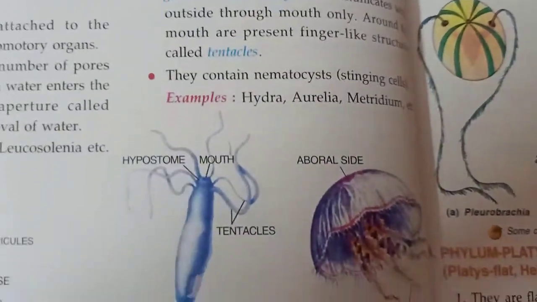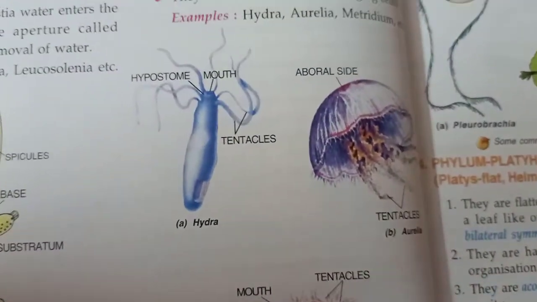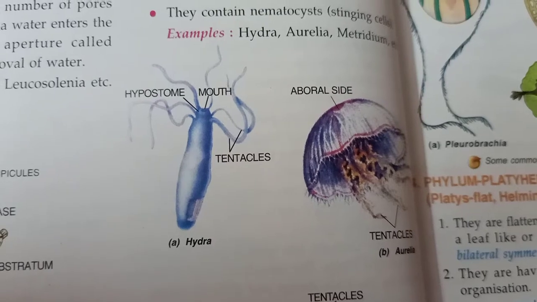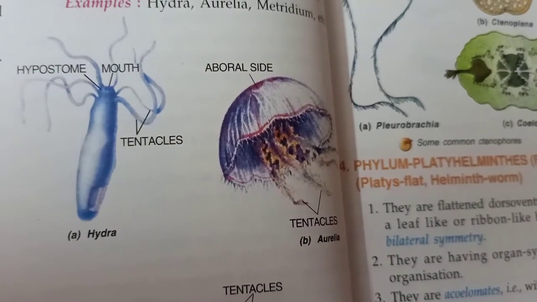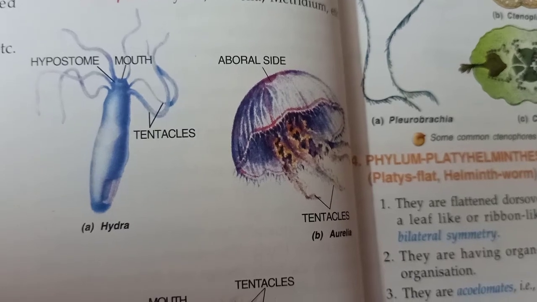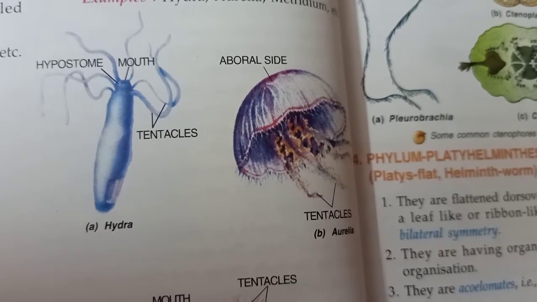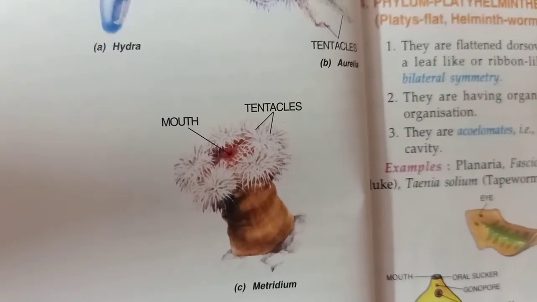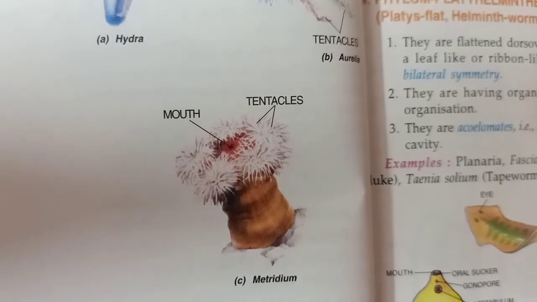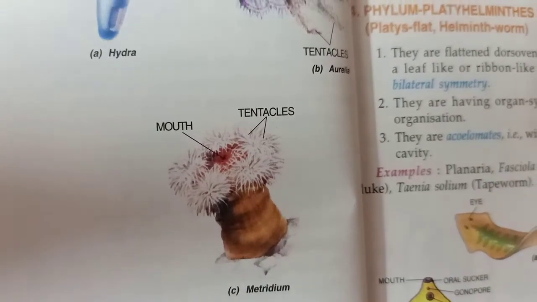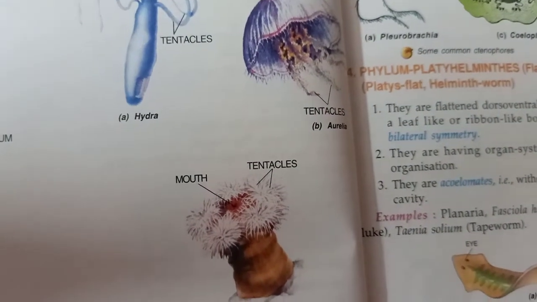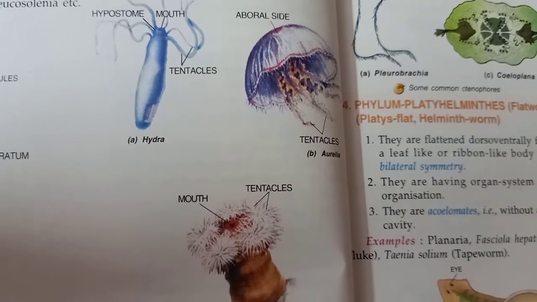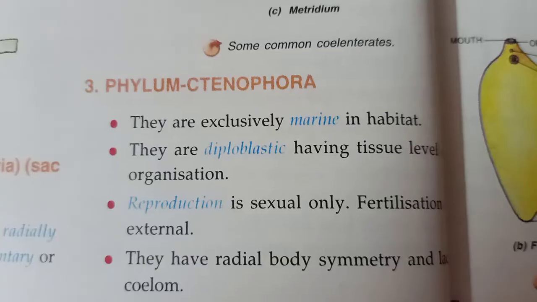Now we can see the picture of Hydra. You can easily see their mouth, and near the mouth there are tentacles present. Then the other example is Aurelia. You can see easily the tentacles. Then the other example is Metridium. In this also you can see the mouth in the center, and the tentacles are present all around the mouth. So these are a few examples of Coelenterates, and their body is in the form of a sac.